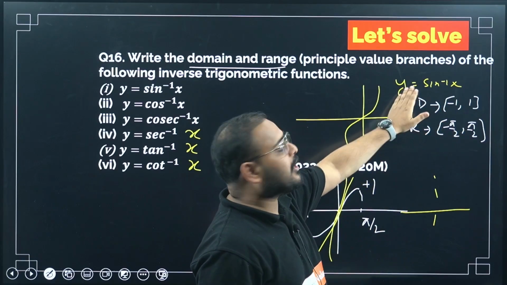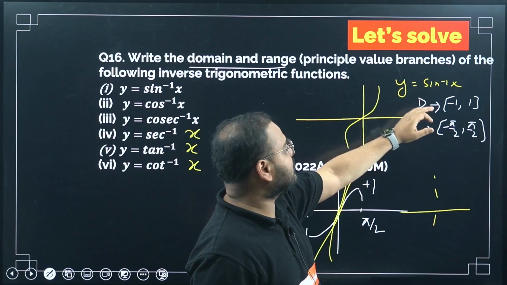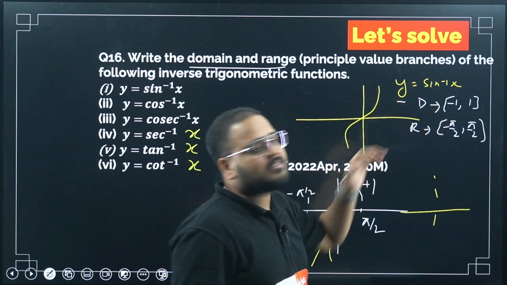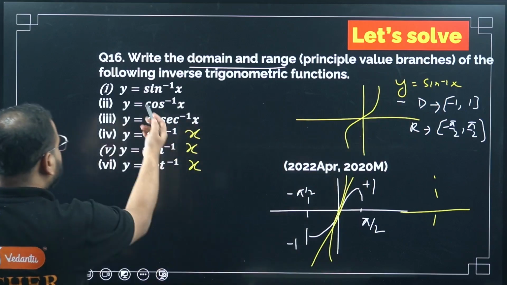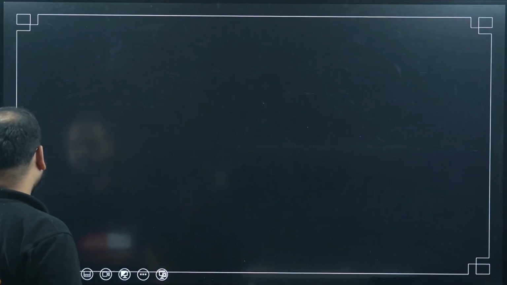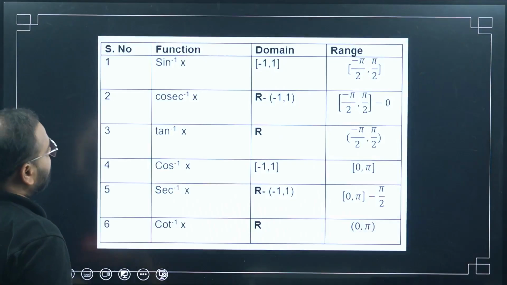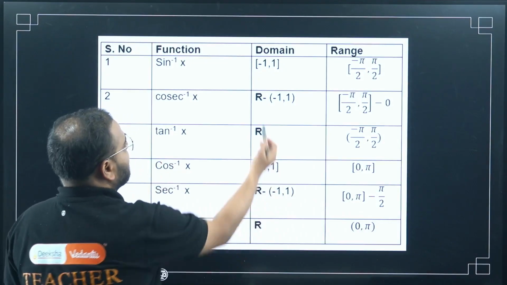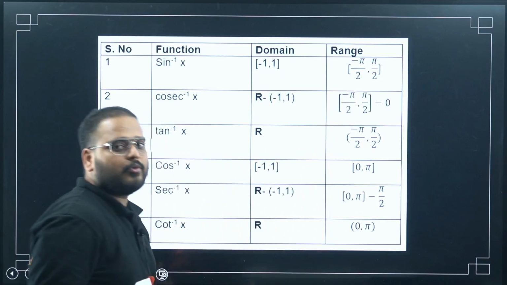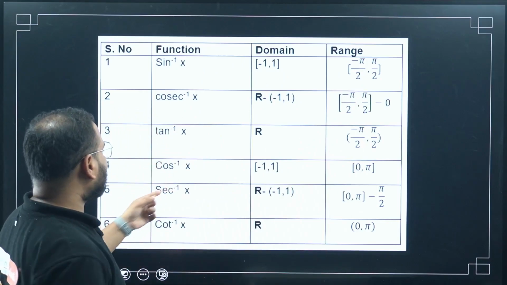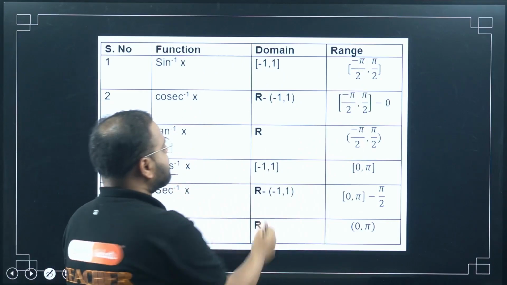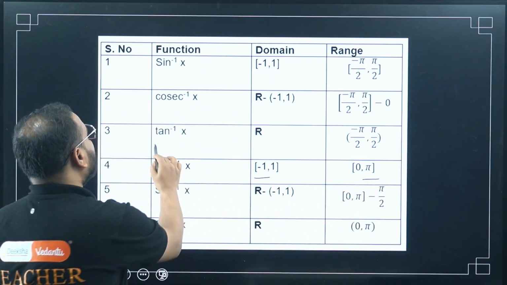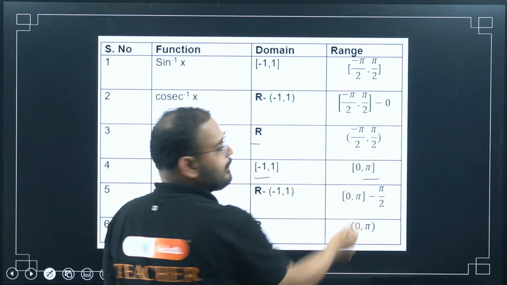Anyway, the value of y will be the angle. Remember this: once you take sine inverse or any inverse trigonometric function, the result is always an angle. Check for sine inverse: domain is -1 to 1, range is minus pi by 2 to pi by 2, both closed. For cos, again -1 to 1, but range is 0 to pi. For tan, domain is all real, range is minus pi by 2 to pi by 2, open.